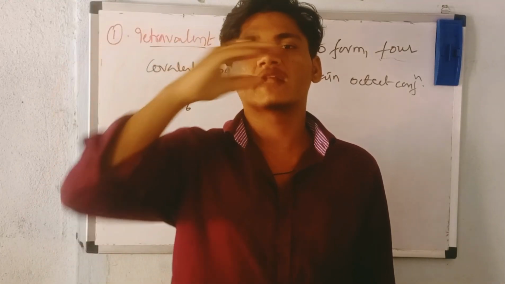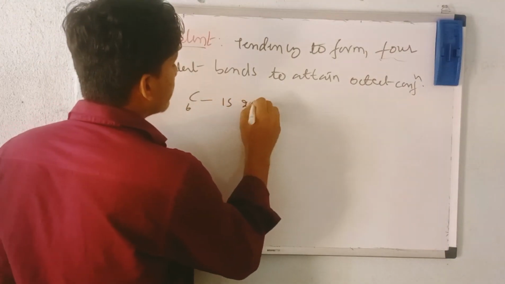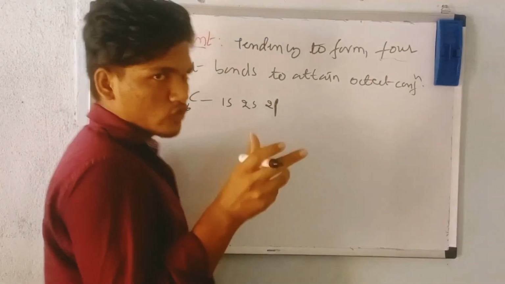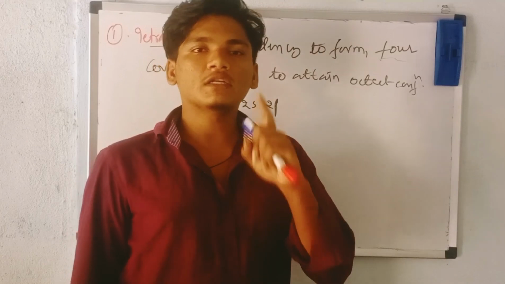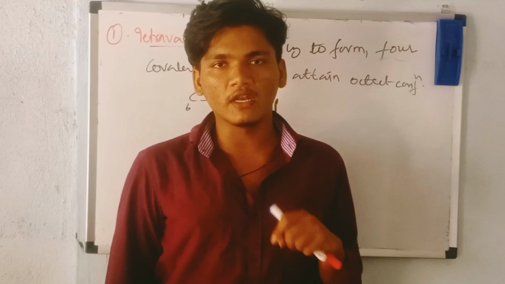1s, 2s, 2p, like you want to fill the electrons. You see here we have 1s, 2s, and 2p. The maximum number of electrons that can be accommodated in the s orbital is 2 electrons. In the p orbital, it is 6 electrons. In the d orbital, 10 electrons. In the f orbital, 14 electrons, right?